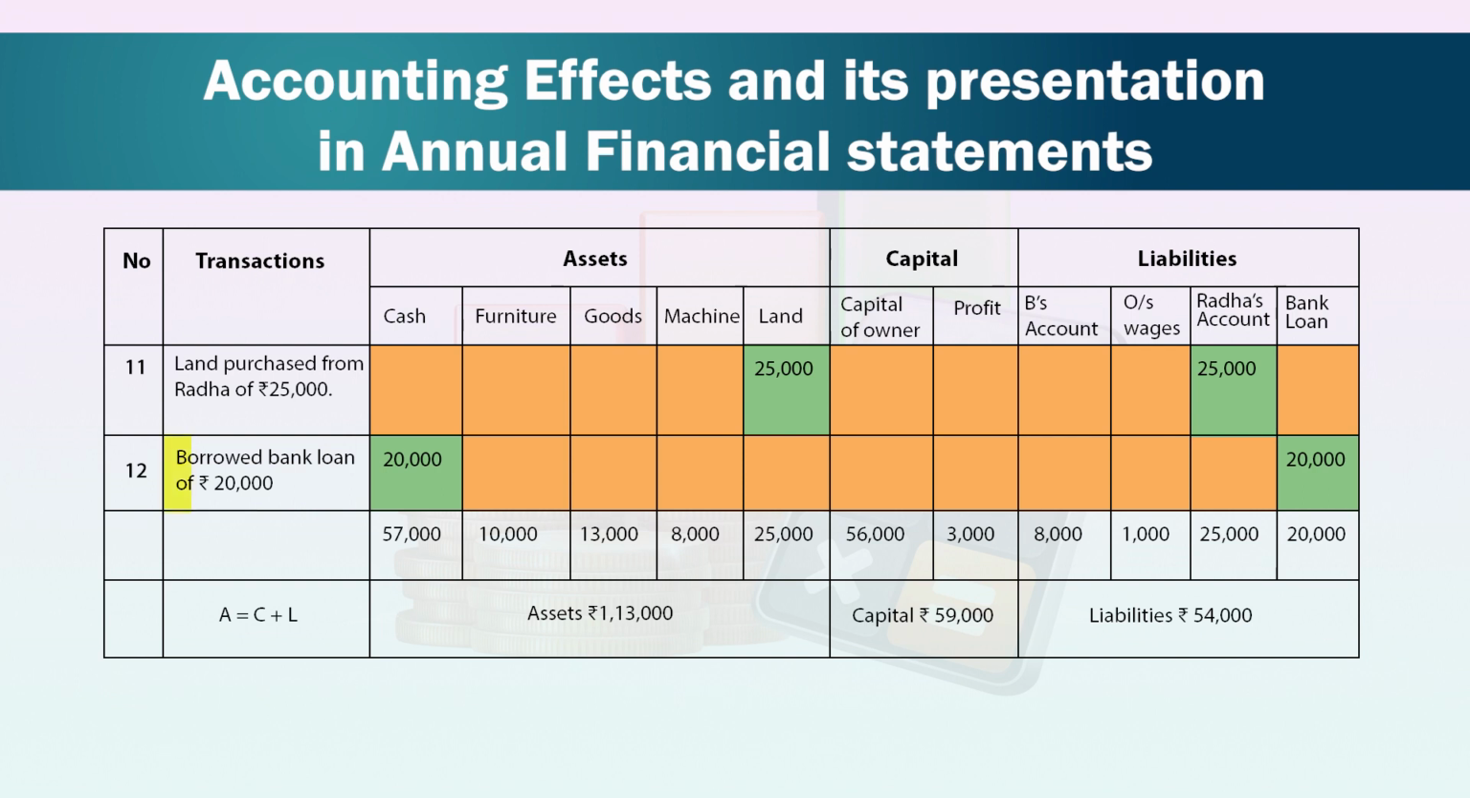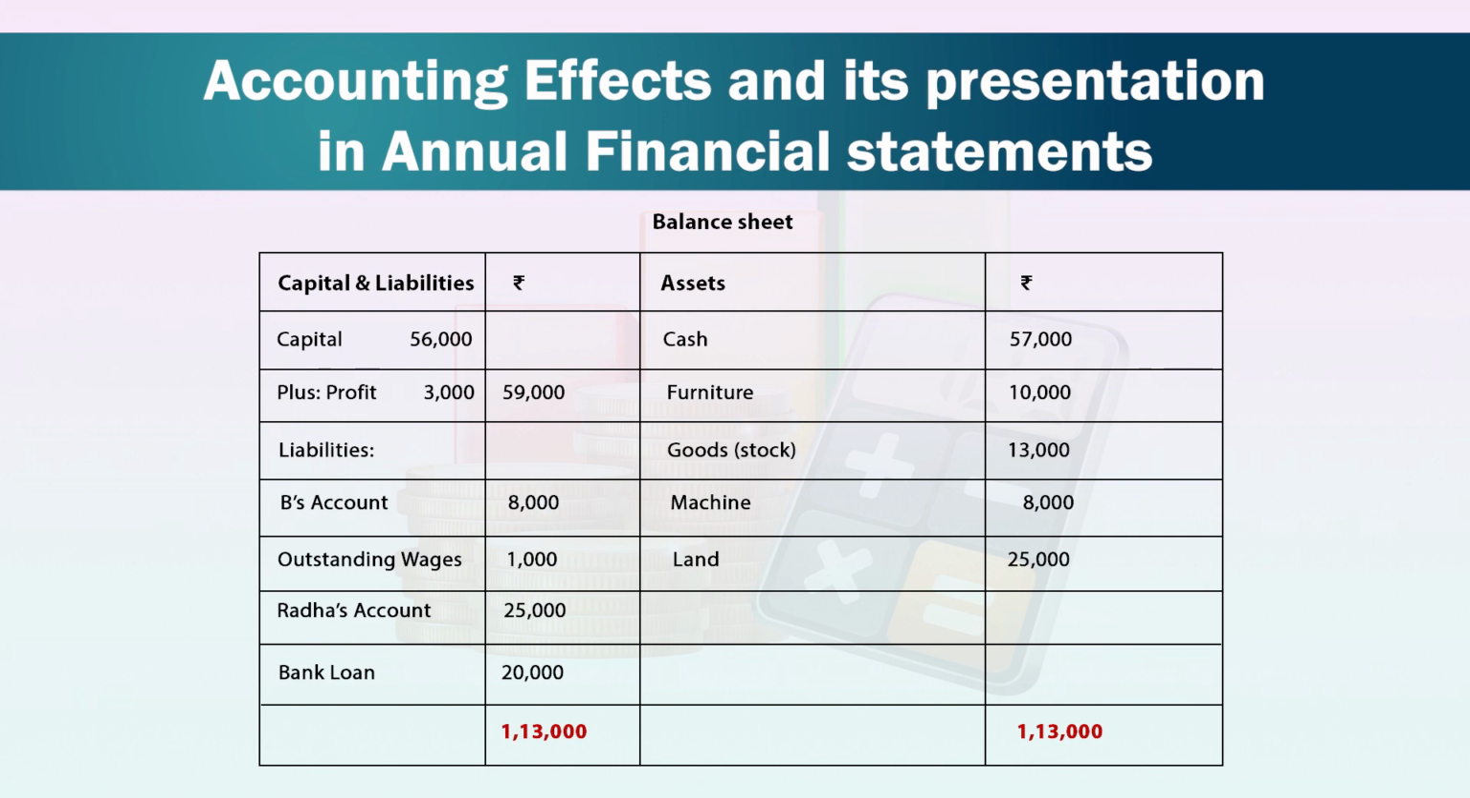Last transaction is borrowed bank loan of rupees 20,000. Here cash is increasing and liability towards bank is also increasing. In total, assets equals capital plus liability, that is assets worth 1,13,000 equals capital rupees 59,000 plus liabilities 54,000. Now we will see the balance sheet based on the above transactions.